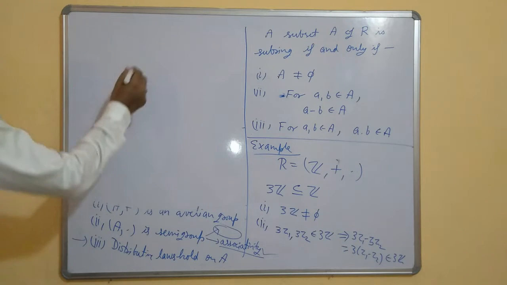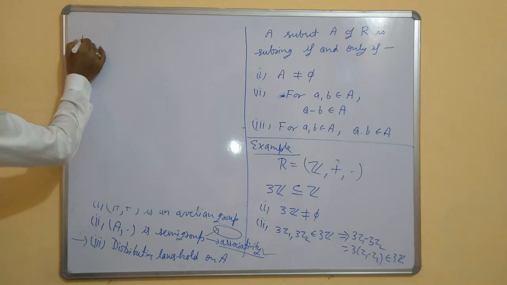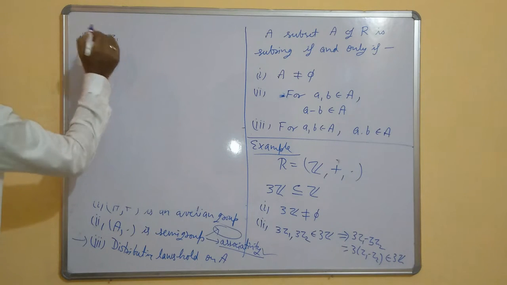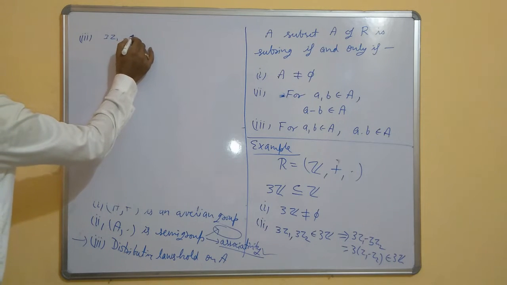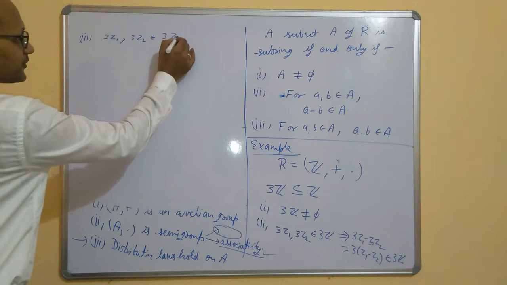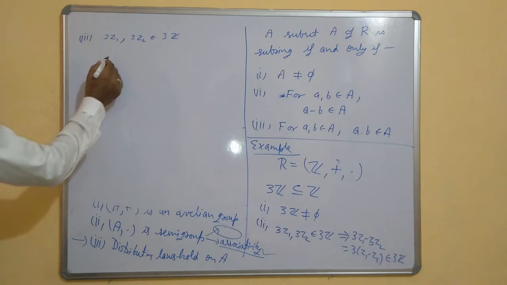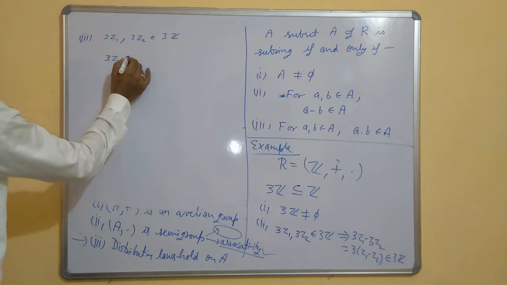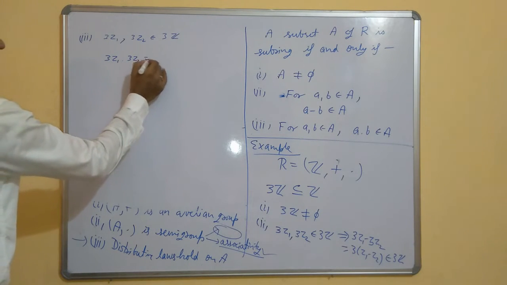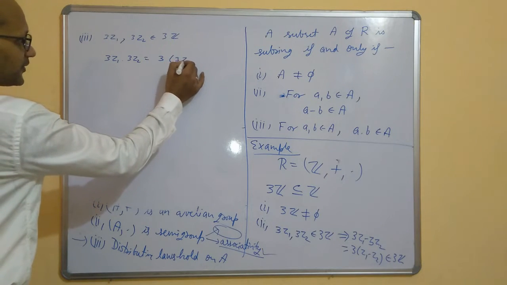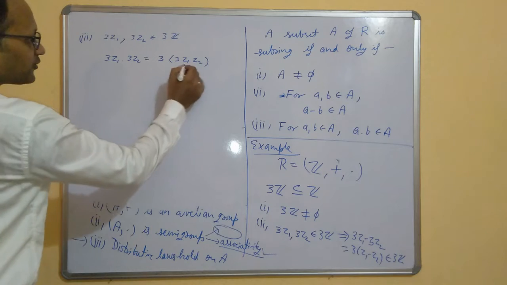Now let us check the third condition. So again take two elements, 3Z1 and suppose I take 3Z2 in 3Z. So we have to see its product. So 3Z1 into 3Z2 can be written as 3 times Z1 Z2.